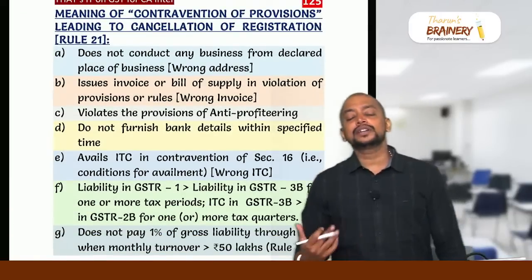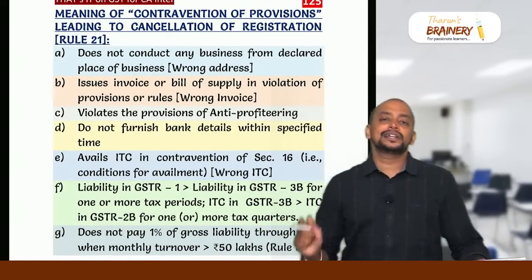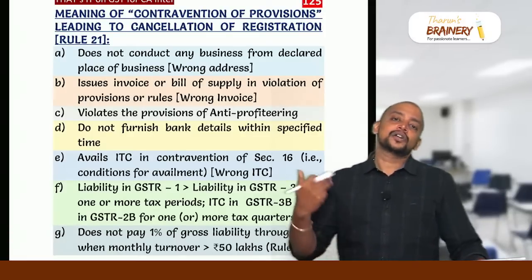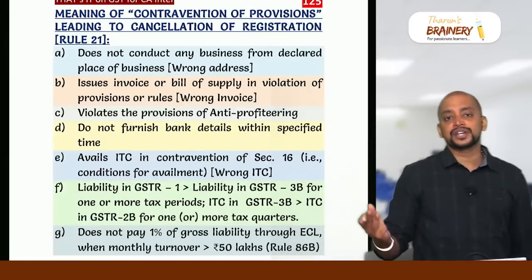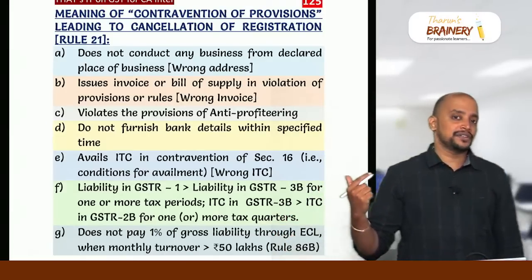Then, what are the contraventions of provisions that lead to cancellation of registration? So a total of 7 points you need to remember in this case. First 3: wrong address, wrong invoice, wrong ITC. Not doing business from the place where they have obtained registration, or issuing invoice in contravention of the provisions, or availing ITC in contravention of the provisions.